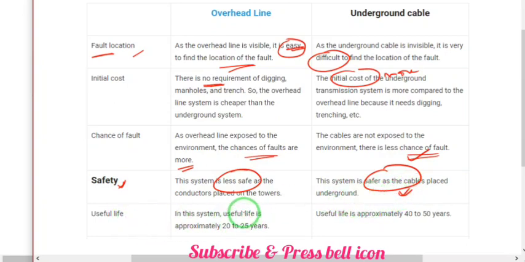Regarding useful life, overhead lines last approximately 20 to 25 years. Regarding underground cables, life is 40 to 50 years. So these are the important differences between overhead lines and underground lines.